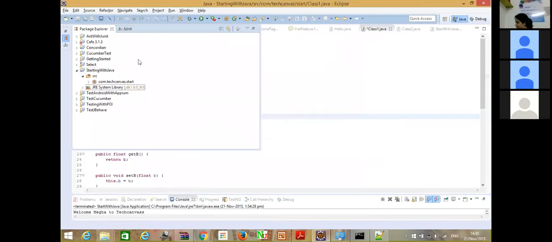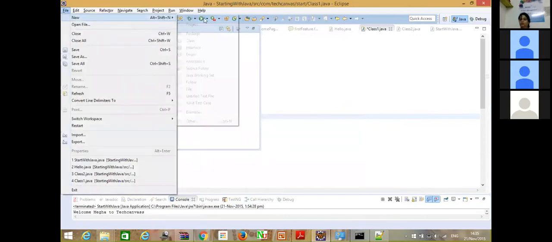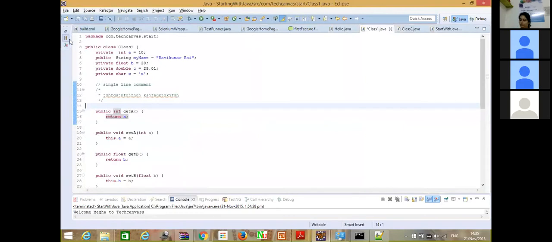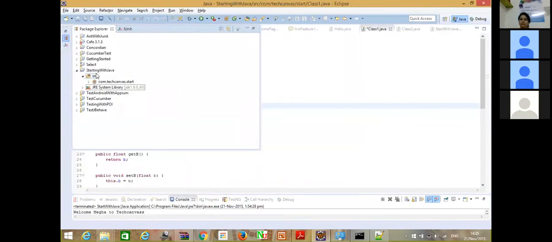So this is clear to you guys: creating a Java project, having a source folder in the Java project, and adding the Java standard library in your workspace. Any questions on this with the Eclipse configuration? Just that JRE library file that we added, how do we do it? Once again, can you show?